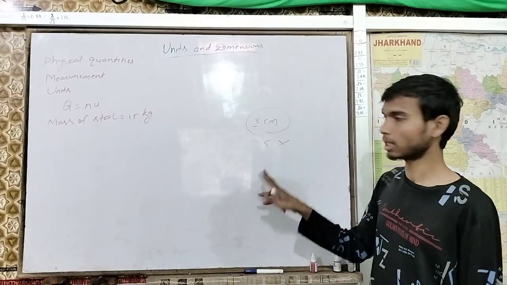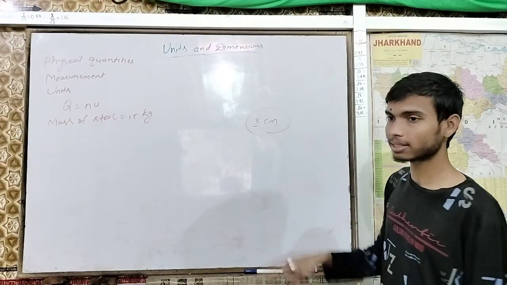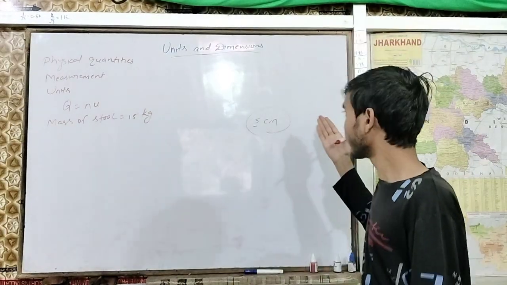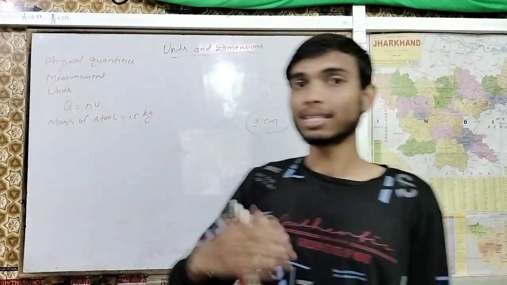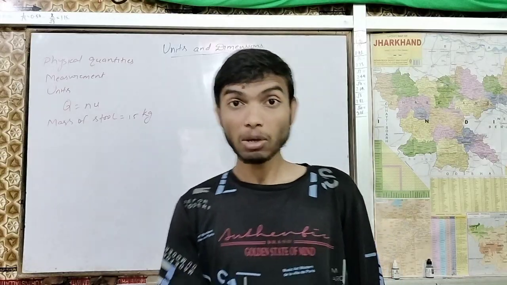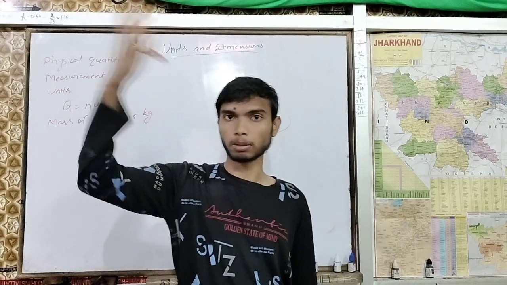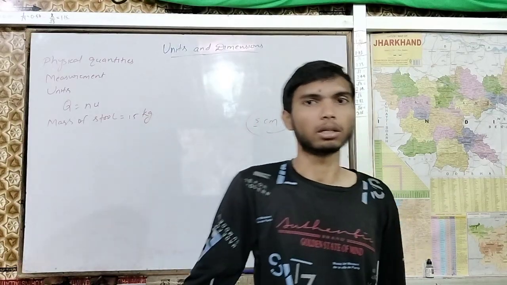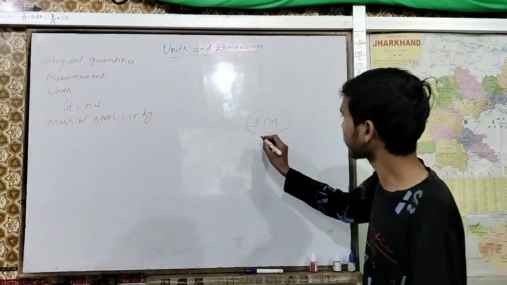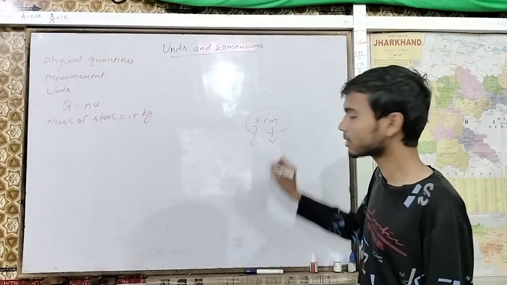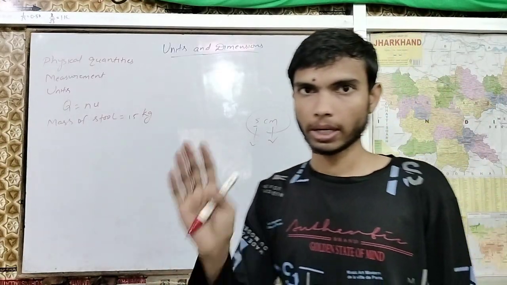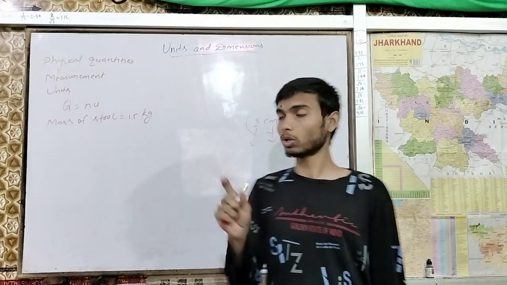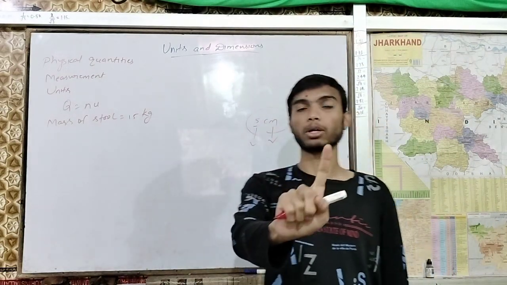It can be anything. But when we add centimeter, then people are able to interact with this number. People would say yes, 5 centimeter is the length of something. That is how people are able to interact with any number, with units. So remember, this 5 is a number, and the centimeter that comes with the number is nothing but a unit. So it is known as a unit.